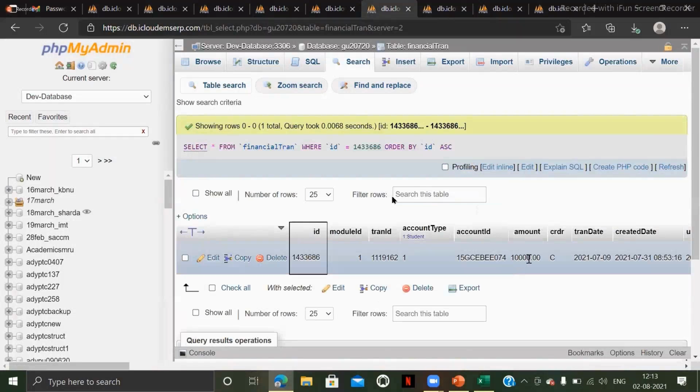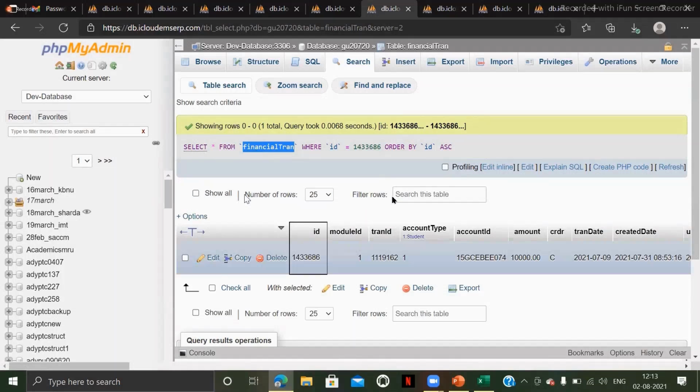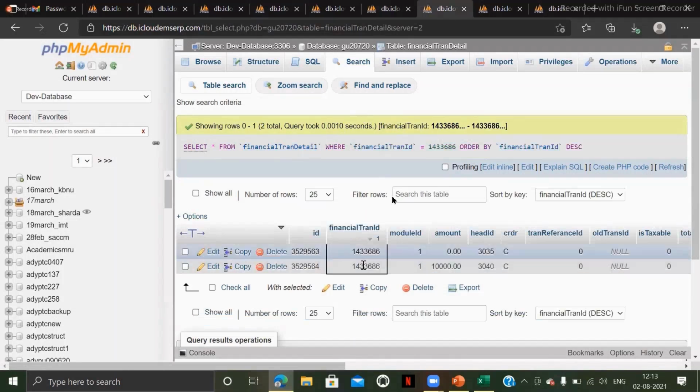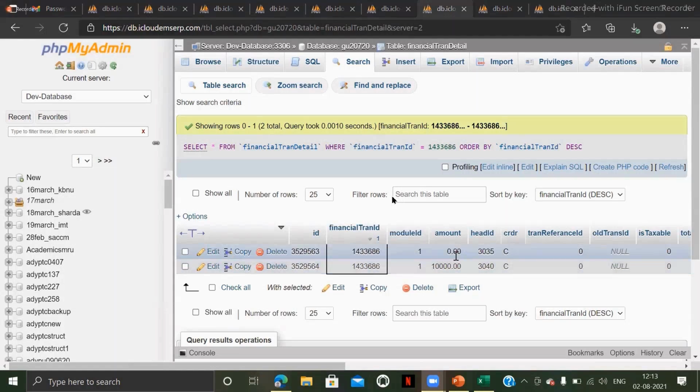What is the total amount? 10,000. The 10,000 total amount is stored in the parent table called financial tran table. For the same ID, let us check what the headwise amount is. So what is the headwise amount over here? One is 0 and the other is 10,000. So 10,000 plus 0 is nothing but 10,000.